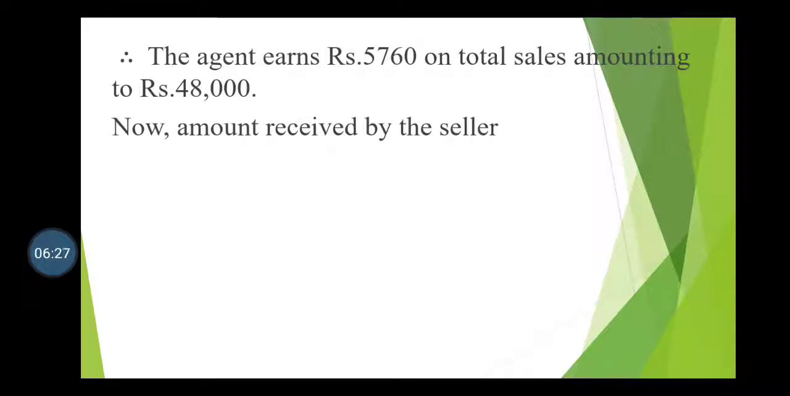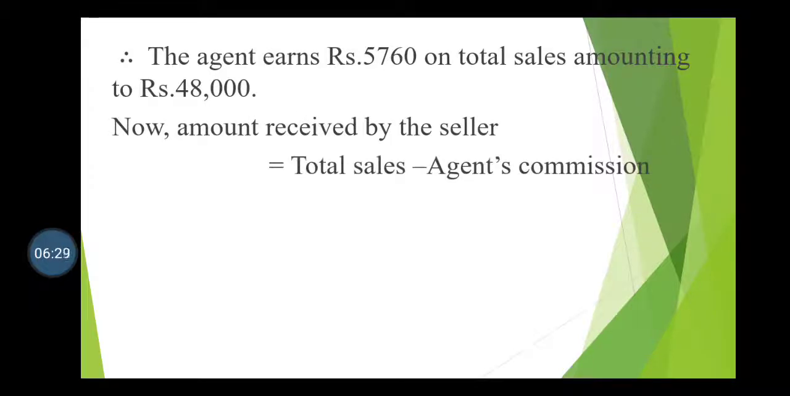Now, the amount received by the seller. Similarly, we have to subtract the commission amount from the total sale. So, the total sale is 48,000. The agent's commission is 5,760. So, the amount received by the seller will be rupees 42,240. Okay. Is it clear?